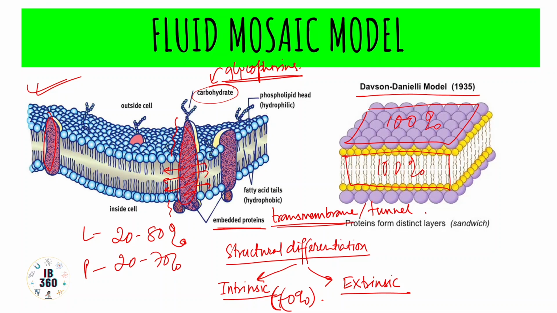Extrinsic proteins are entirely protruding out of the cell, and they are located superficially on the two surfaces, on the external face. For example, spectrin. Spectrin is an extrinsic protein example. The extrinsic proteins are attached covalently to phospholipid head, anchored proteins they're called, or non-covalently to transmembrane proteins, and the latter can be separated with mild treatment only.